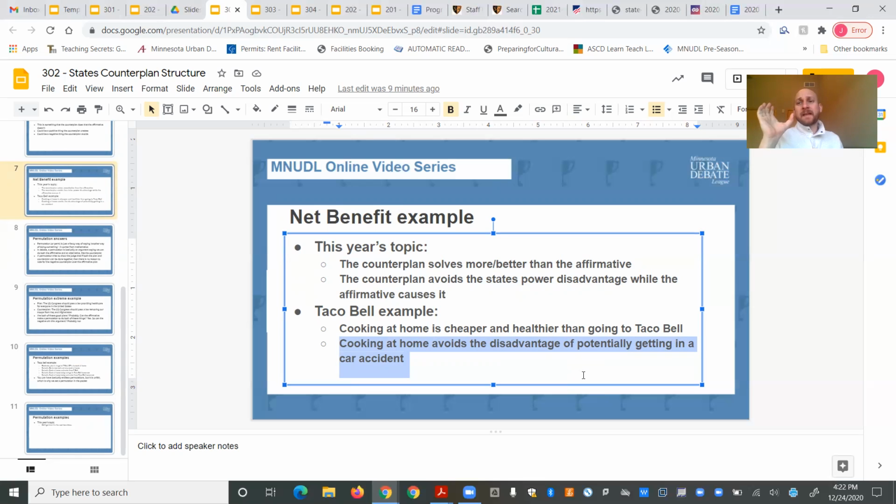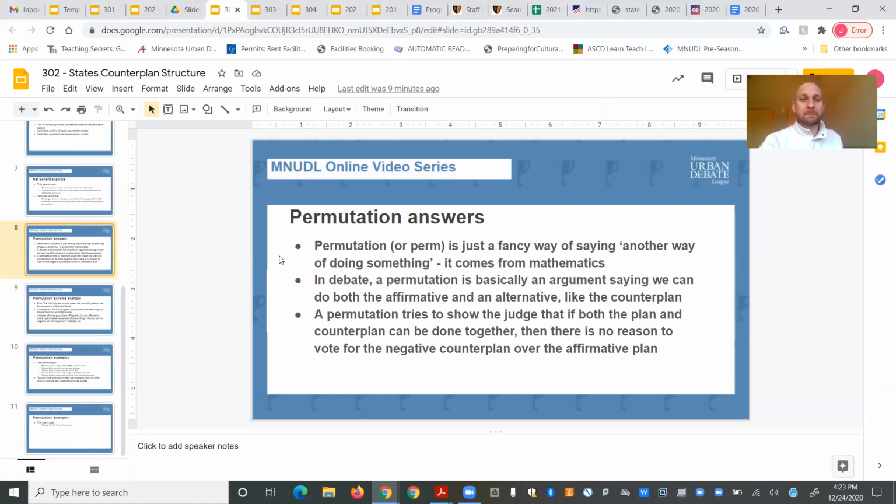So the counterplan of staying home to cook seems like it should solve the problem outlined by the 1AC better, and also it doesn't cause the disadvantage of potentially getting into a car accident, whereas the affirmative does, right? So the Taco Bell example is really nice because it shows us that the counterplan both solves better and also avoids the disadvantage, just like our counterplan this year for the actual topic does.